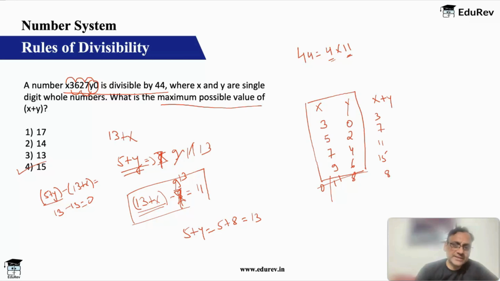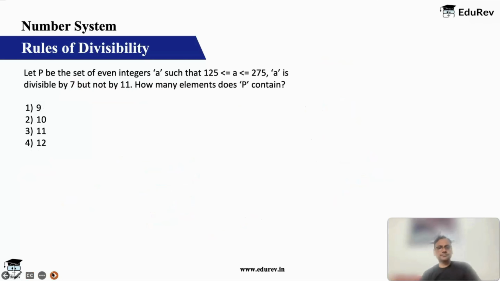If you take x as 11, if you take y as 11, we had taken 8, so 6. Yes, if you take 6, then it is 11. Then in that case it is not possible. Only in the last case, x as 11 was ruled out, but 0 and 8 is a possibility. Though that doesn't give you a higher sum. The highest sum you get is this. Okay, fair enough. Let's move on.